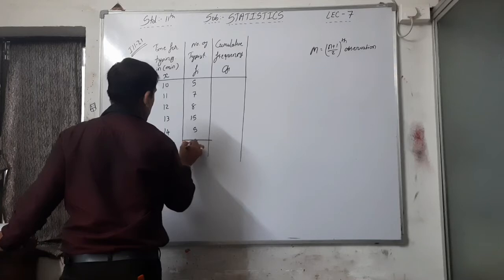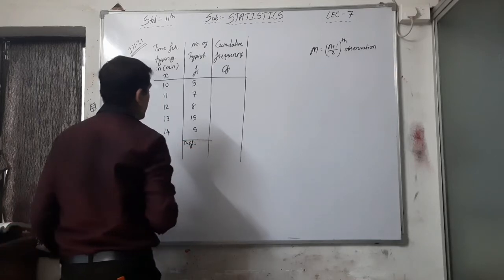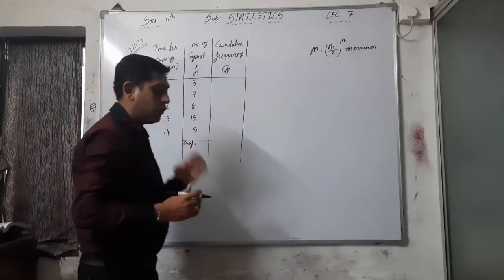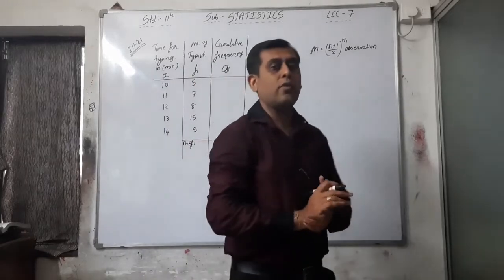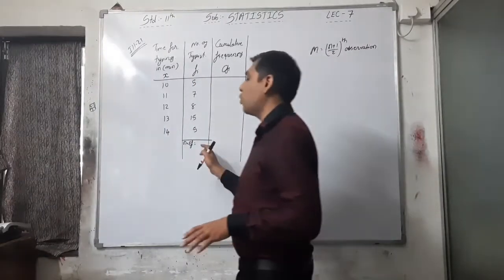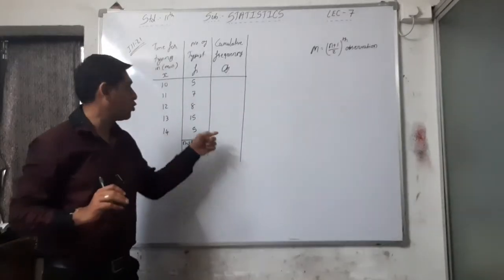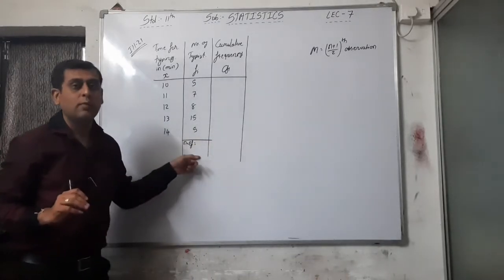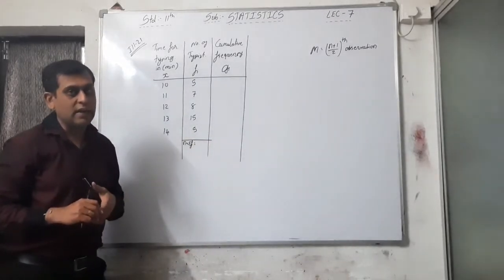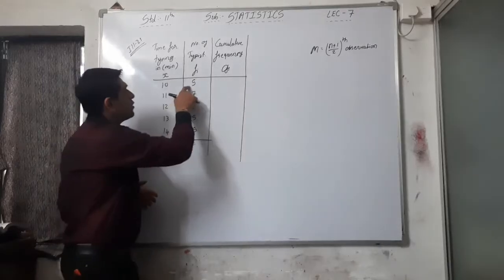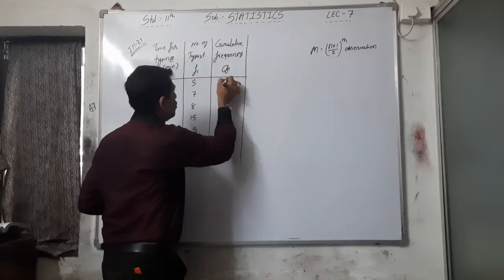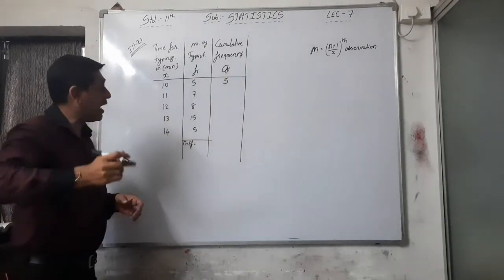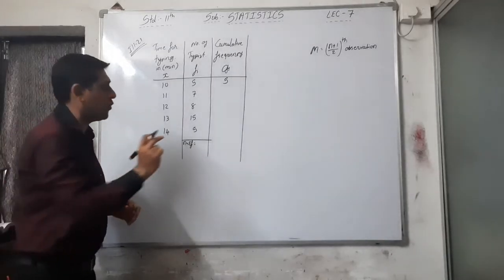Here n is equal to sigma fi. Whenever we have to find the cumulative frequency, we don't have to find the total, because the last cumulative frequency is the total of your frequency, that is your n. Now see here, 5 as it is, no change.